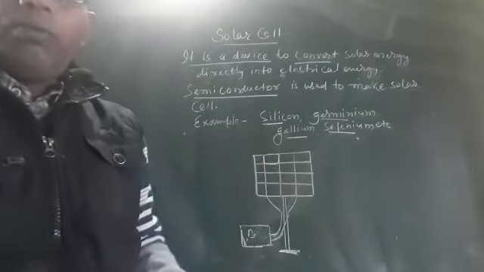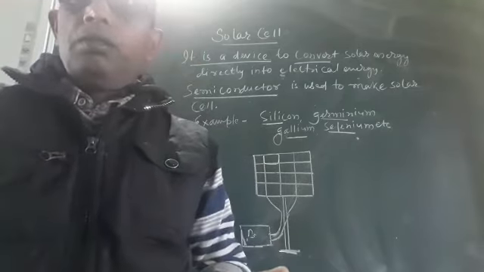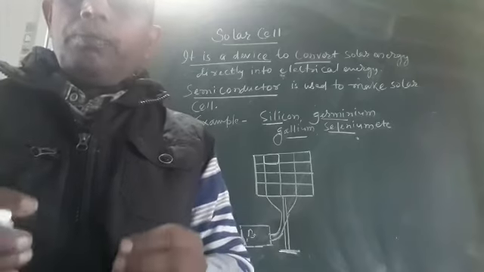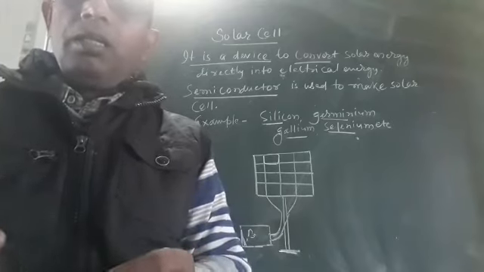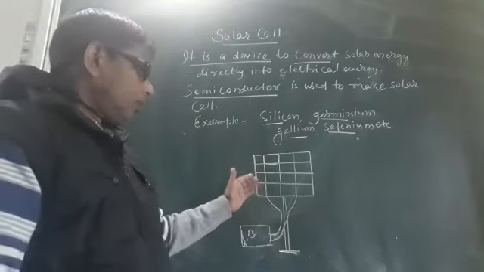There may be question, what is solar panel? A group of solar cells joined together to produce the sufficient amount of electricity is called solar panel.